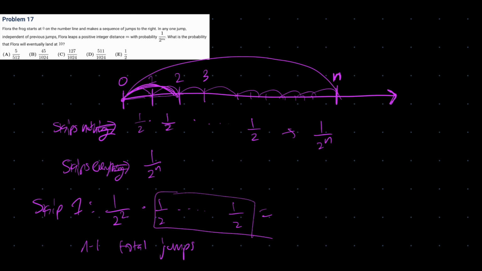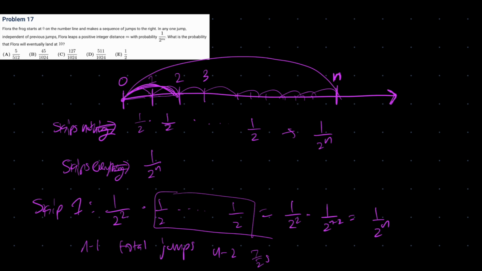Well, it's going to be n minus 2, because one of them is 1 over 2 squared. So we're going to have n minus 2 1/2s. This gives us 1 over 2 squared times 1 over 2 to the n minus 2, which is, again, 1 over 2 to the n. That's very interesting. It seems like everything's going to be 1 over 2 to the n.